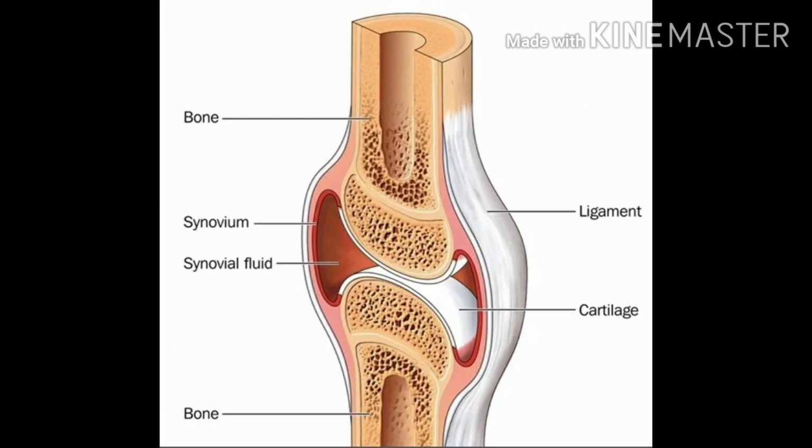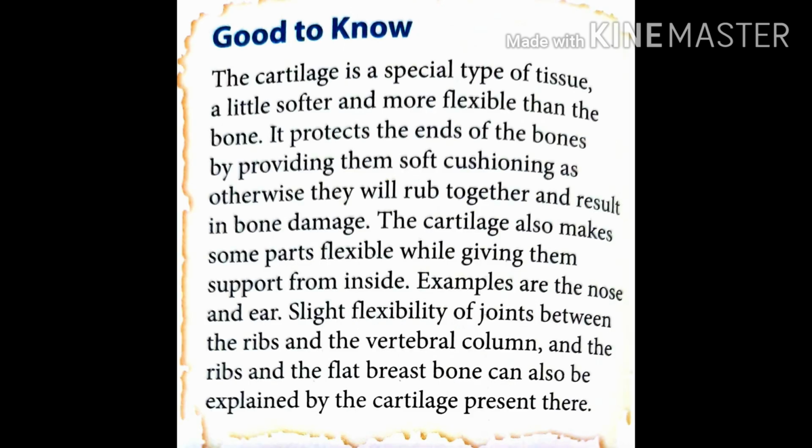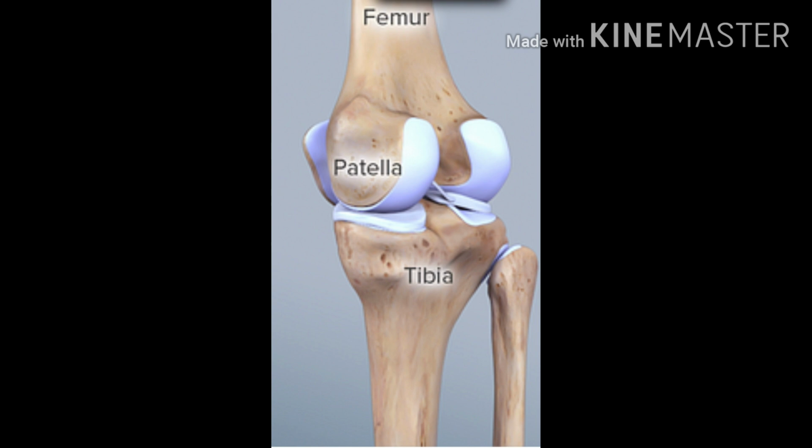As you can see in the figure, the cartilage in between two bones allows slightly movable joints. The cartilage is a special type of tissue which is little softer and flexible than the bone. It protects the ends of the bone by providing them soft cushioning, otherwise they will rub together and damage each other. The cartilage also makes some part flexible while giving them support from inside. Examples are nose and ear.